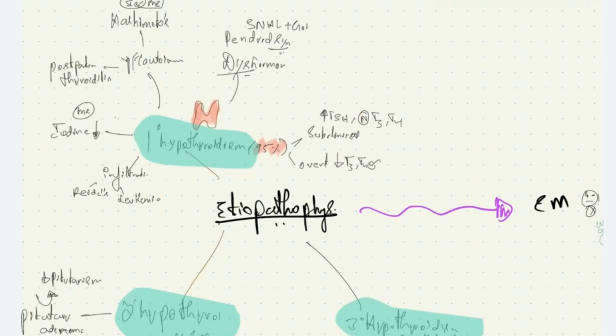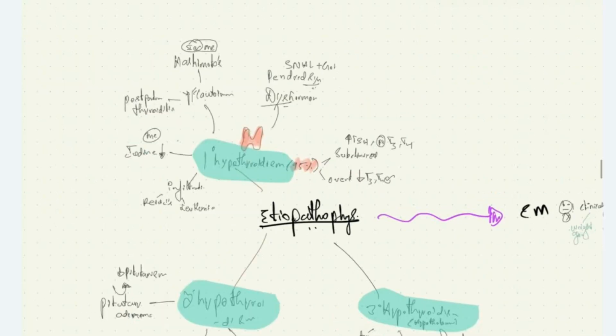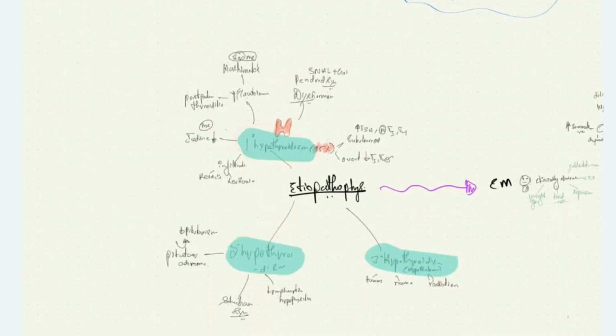What are the causes of primary hypothyroidism? In the pediatric age group, we see dyshormonogenesis due to a genetic disorder called Pendred syndrome, which is autosomal recessive, where we see goiter with sensorineural hearing loss. There can be primary hypothyroidism due to autoimmune destruction of the thyroid gland. The autoimmune destruction can be due to Hashimoto's thyroiditis,